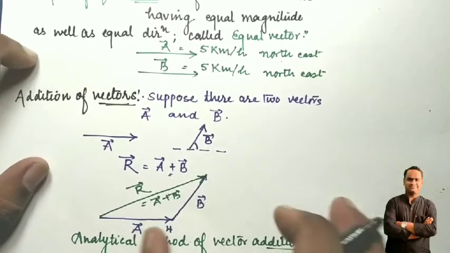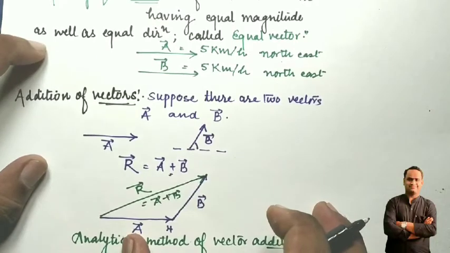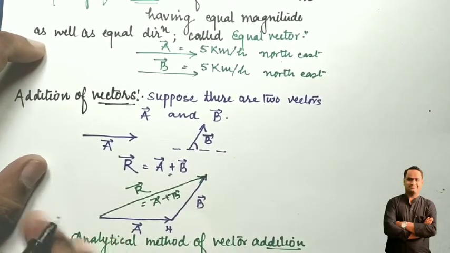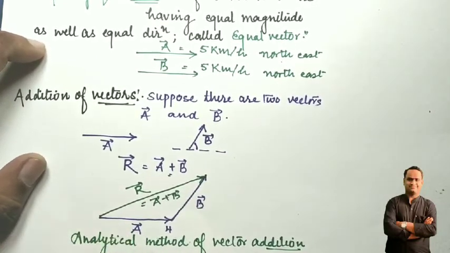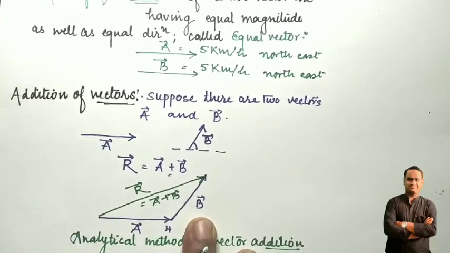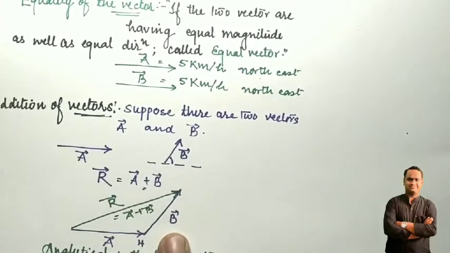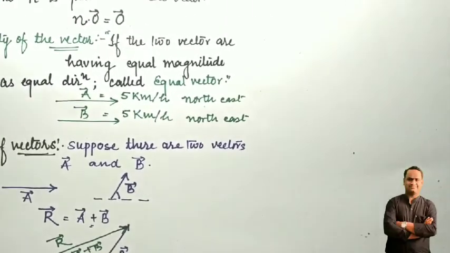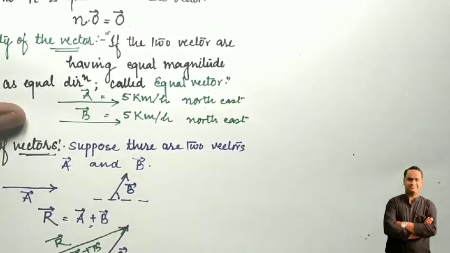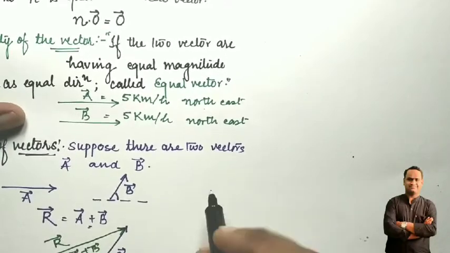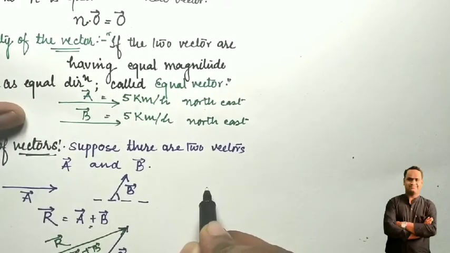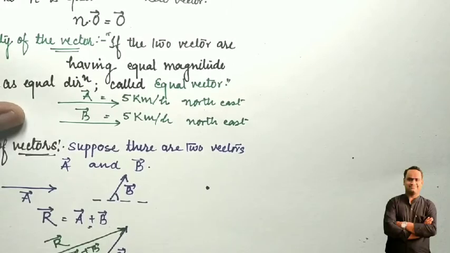In a similar manner we can also calculate the sum of more than two vectors. Here I am going to give you a glance at the addition of more than two vectors. How will you calculate the addition of more than two vectors? Let us suppose a co-initial point, meaning all the vectors start from a single point.